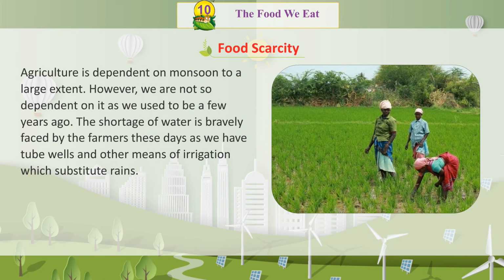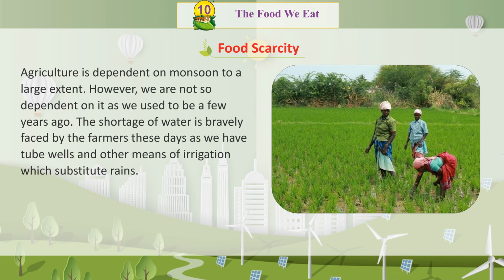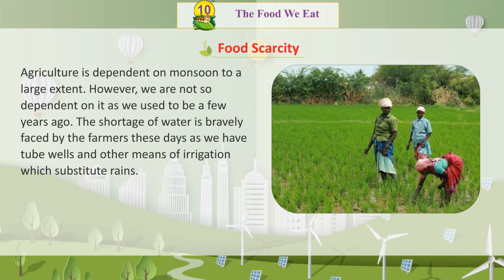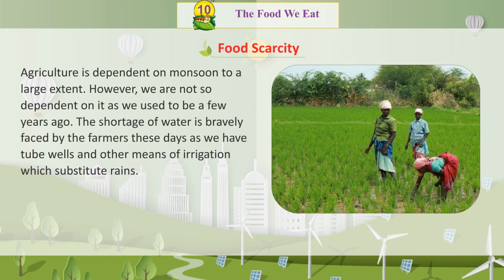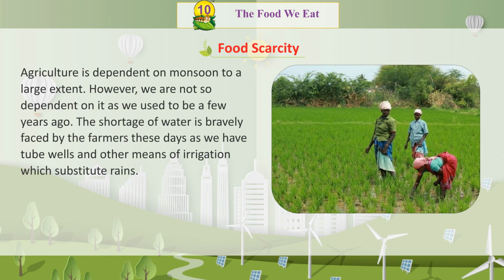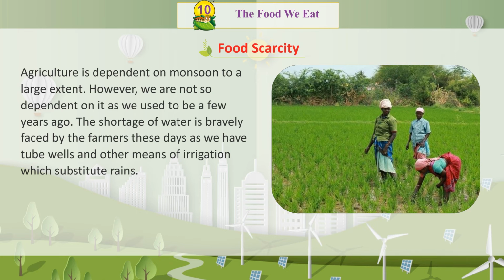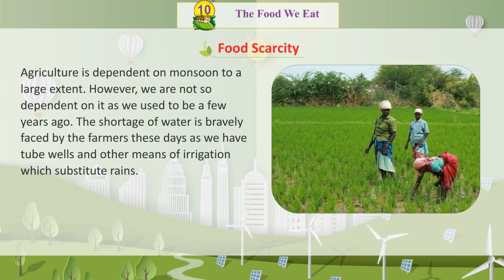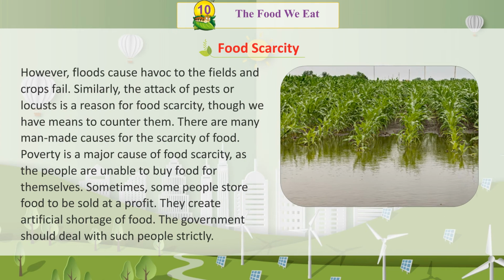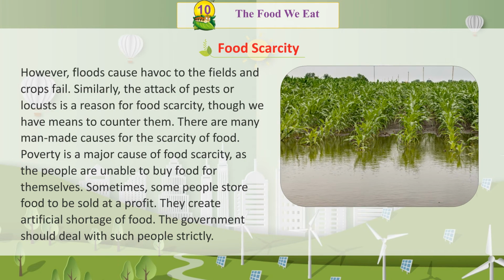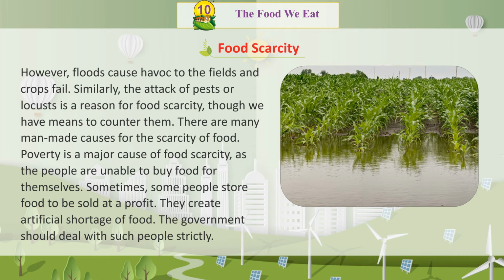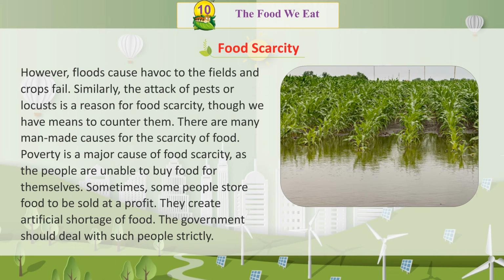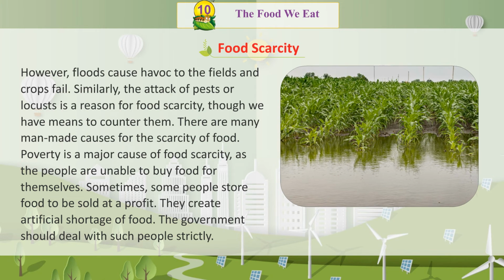Agriculture is dependent on monsoon to a large extent. However, we are not so dependent on it as we used to be a few years ago. The shortage of water is bravely faced by the farmers these days as we have tube wells and other means of irrigation which substitute rains. However, floods cause havoc to the fields and crops fail. Similarly, the attack of pests or locusts is a reason for food scarcity, though we have means to counter them.